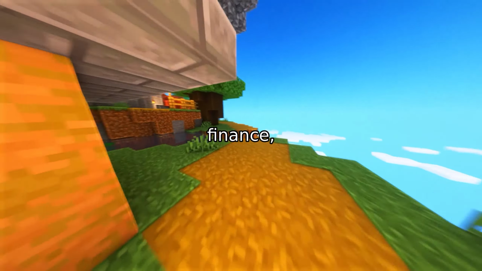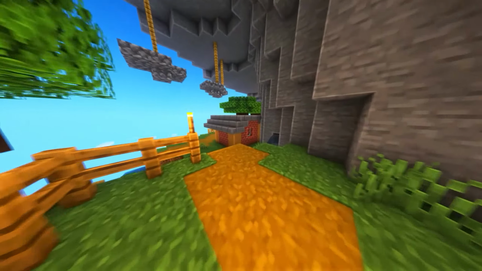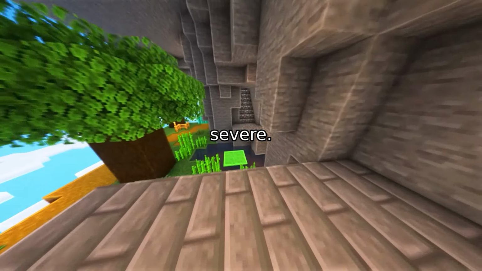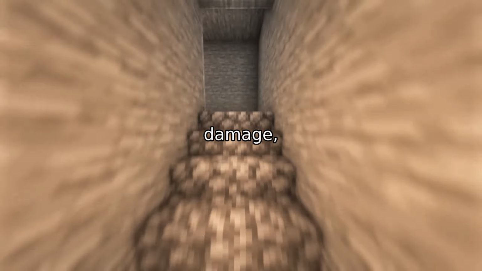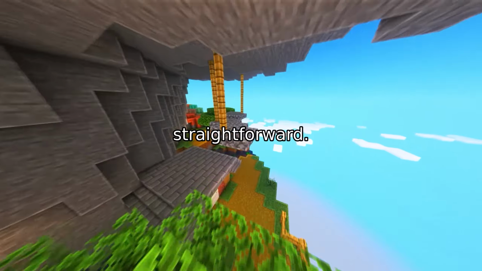In high-stakes domains like finance, healthcare, and hiring, machine learning models aren't just tools, they're decision makers. And when they go wrong, the consequences can be severe. Regulatory fines, reputational damage, even life-altering outcomes for individuals. But validating these models isn't straightforward.